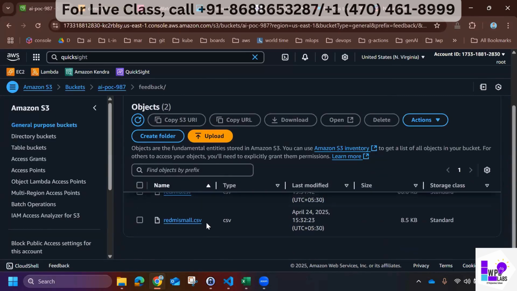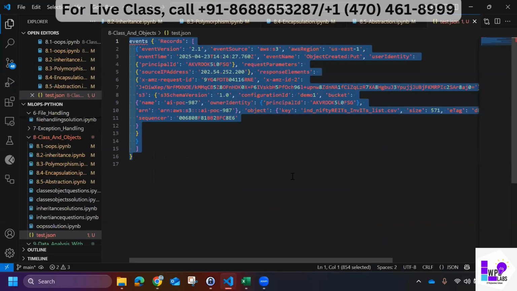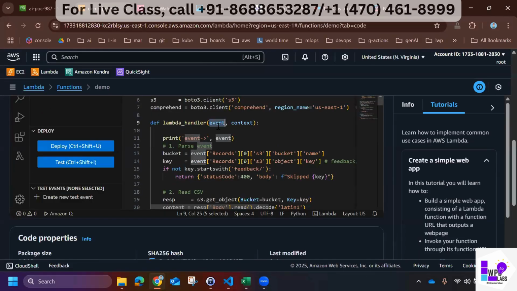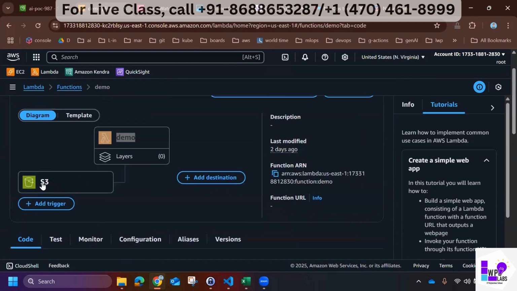As soon as I upload a file here, it creates an event. What does an event mean? It's a kind of trigger. As soon as we eat food, our tongue will tell us whether it's tasty or not, so it's a kind of event. That event is represented by this particular JSON structure, and this event will come into this variable, because S3 will trigger this event in this Lambda function.